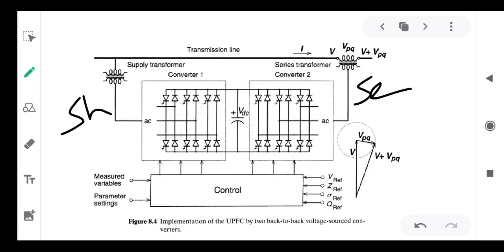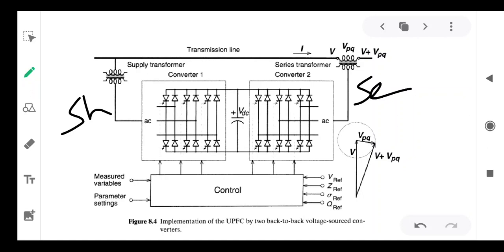Here is the control circuit of the UPFC. These are the measured variables, and this one is the parameter setting. Measured parameters are compared with the reference parameters: V reference, Z reference, sigma reference, Q reference are the required reference signals, voltage, impedance, phase angle and reactive power.